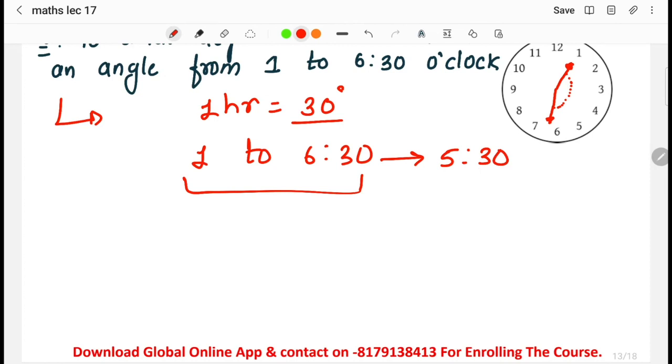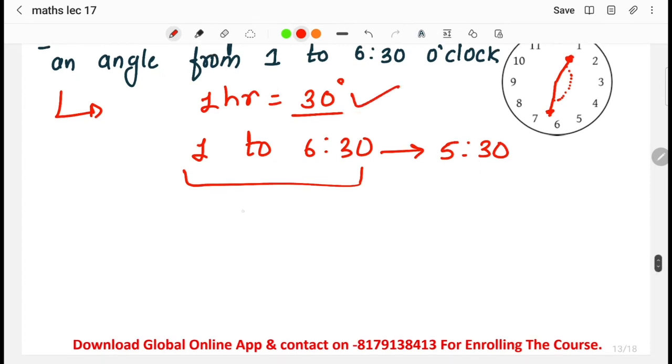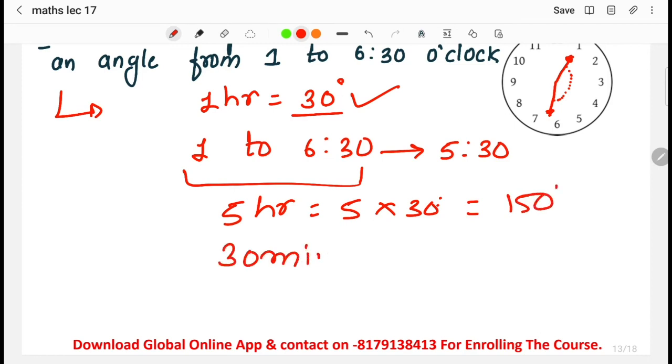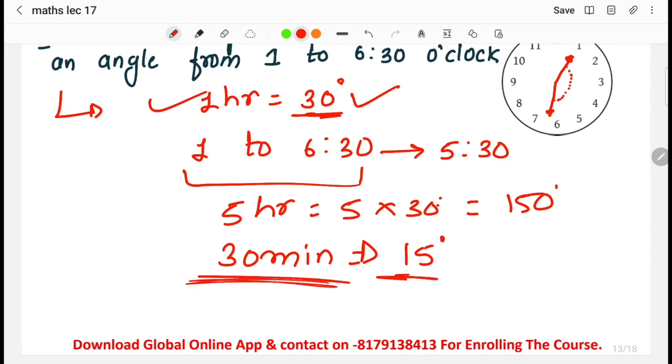So basically for 1 hour it is covering 30 degrees. So for 5 hours it will cover 5 into 30 degrees, that is 150 degrees, right? And for 30 minutes, it will cover how many degrees? It will cover 15 degrees. As for 1 hour it is covering 30 degrees, so half of 1 hour is 30 minutes, that is 15 degrees. So 150 degrees plus 15 degrees will be 165 degrees.